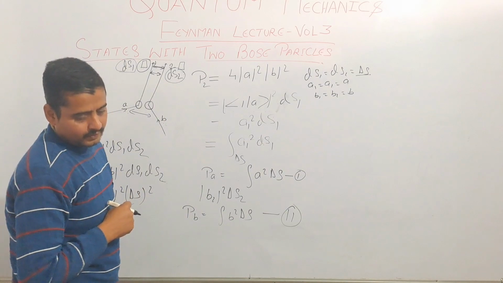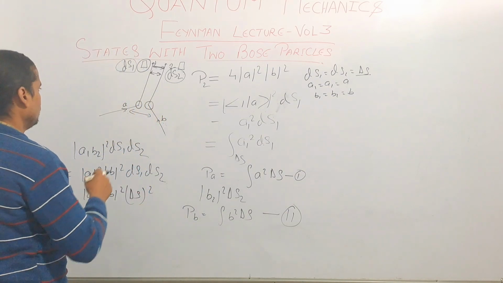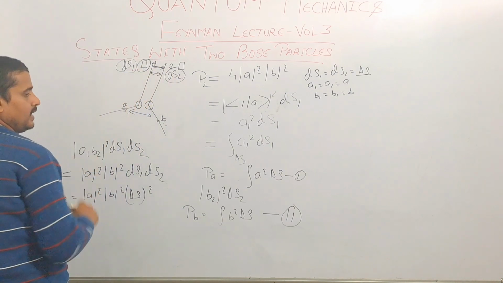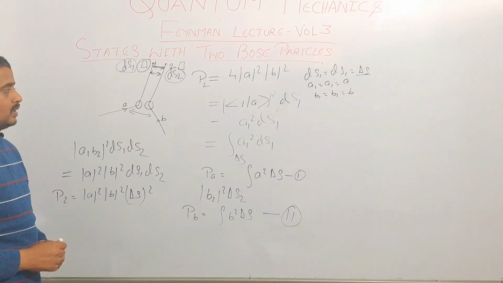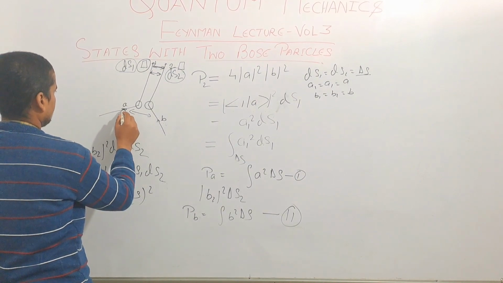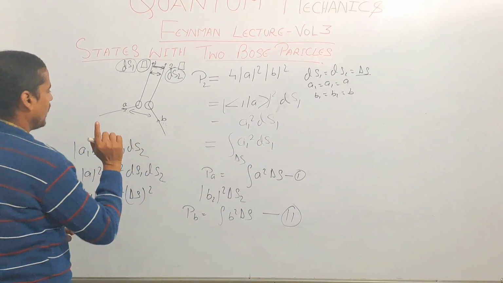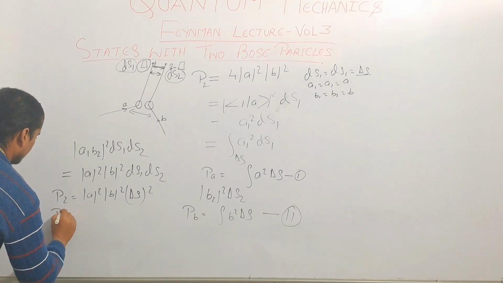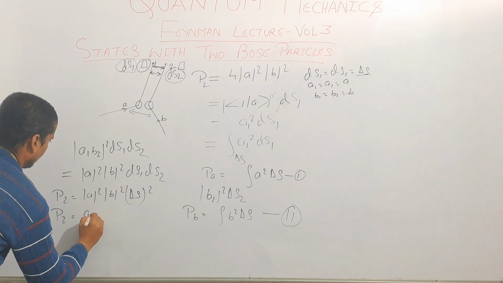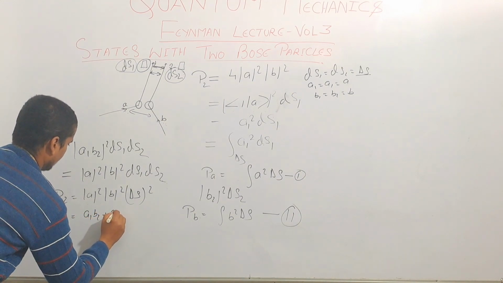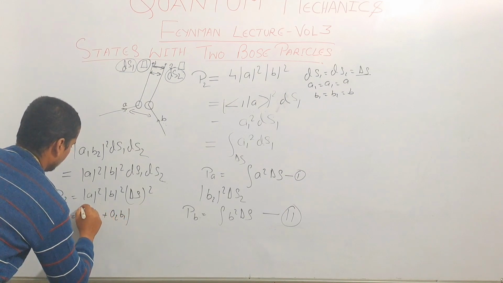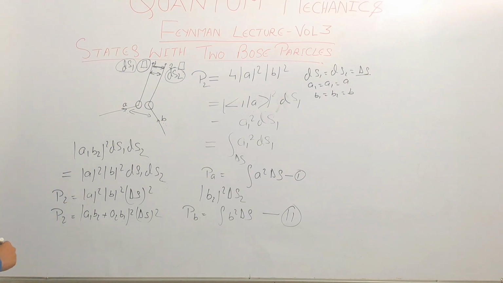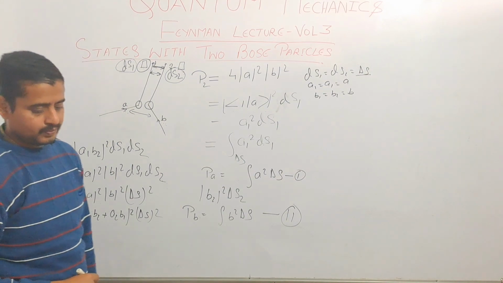This is the probability of getting these two particles at ds1 and ds2. Again we suppose that these A and B are both Bose particles. In that case, what will be the probability? In that case the probability will be A1 B2 plus A2 B1 whole square, delta S whole square. This is the probability of getting both particles.